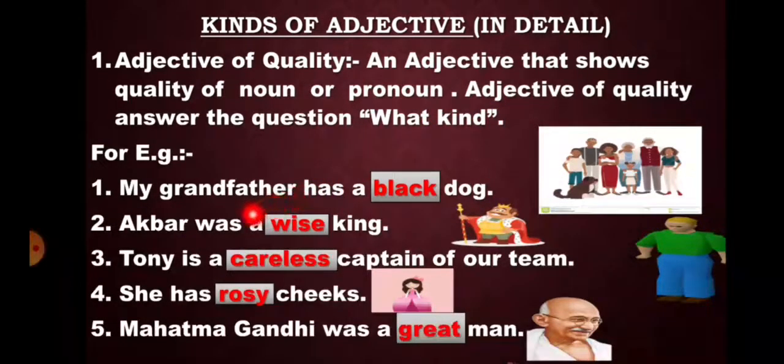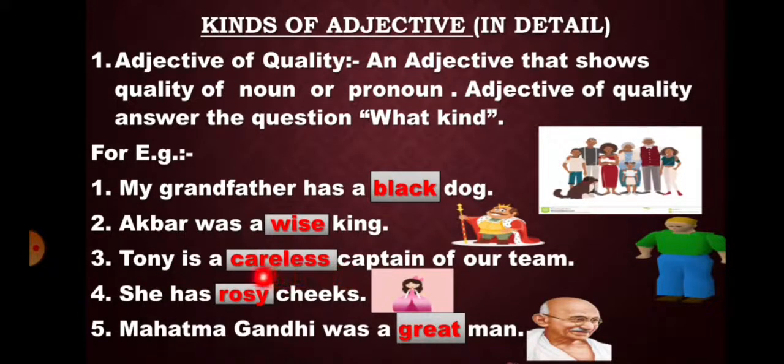For example, my grandfather has a black dog. What kind of dog? Black. Akbar was a wise king. What kind of king? Wise. Tony is a careless captain of our team. What kind of captain is Tony for our team? Careless.